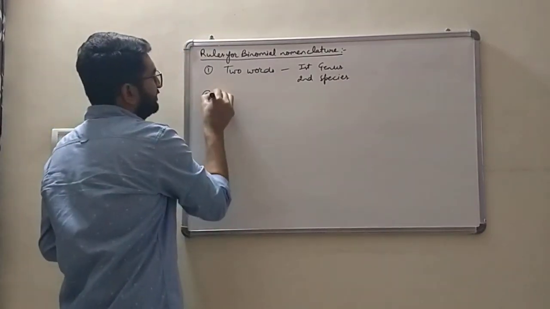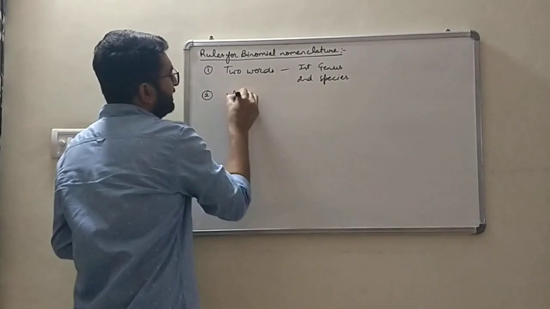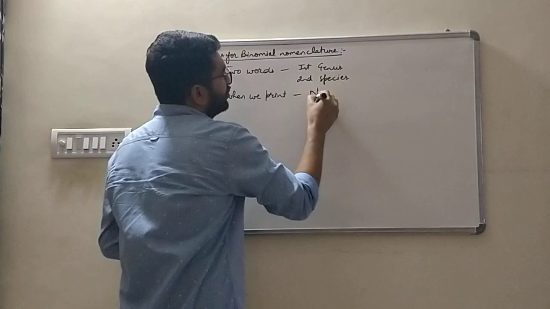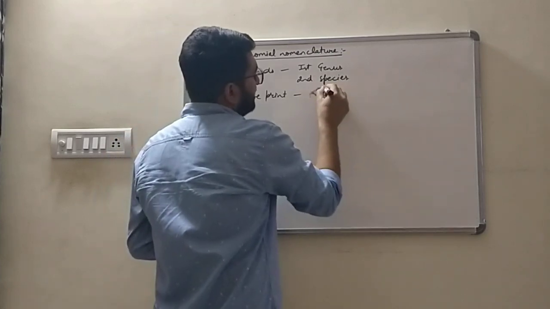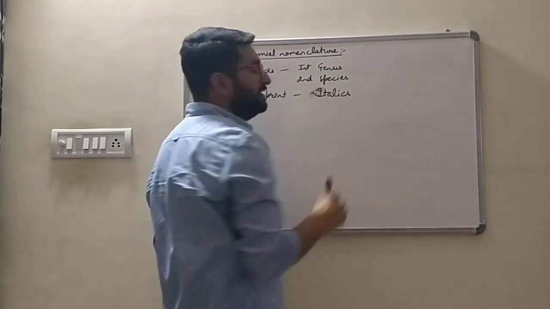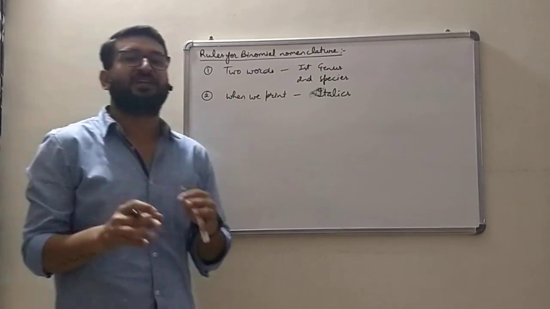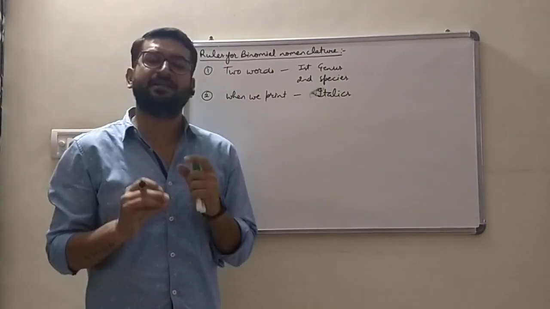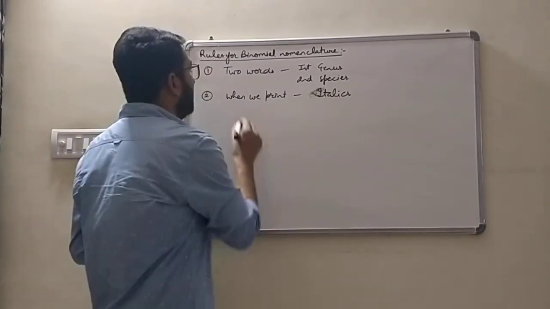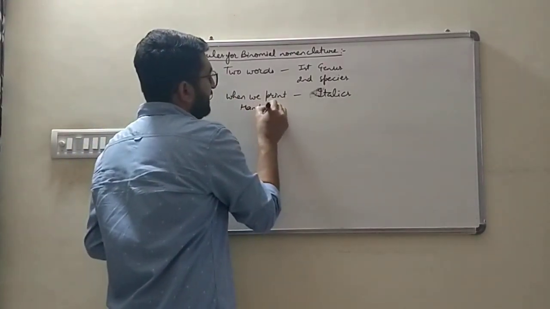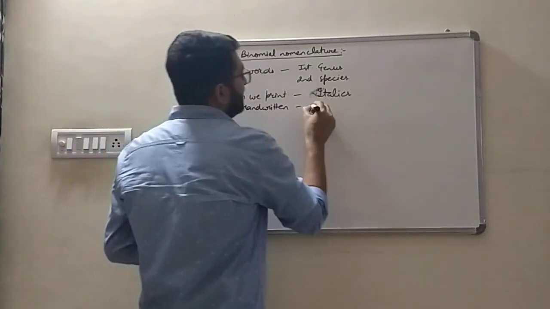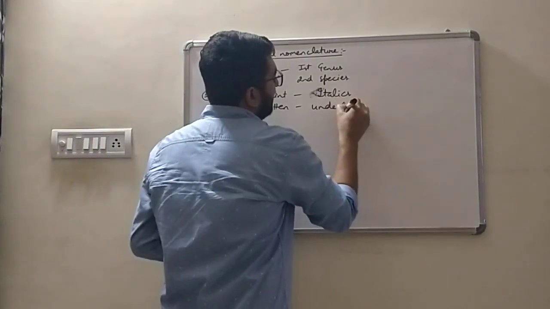Next, when we print the name, it must be in italics. That means when a scientific name is printed, it must be in italic font, and when it is handwritten, the name must be underlined.